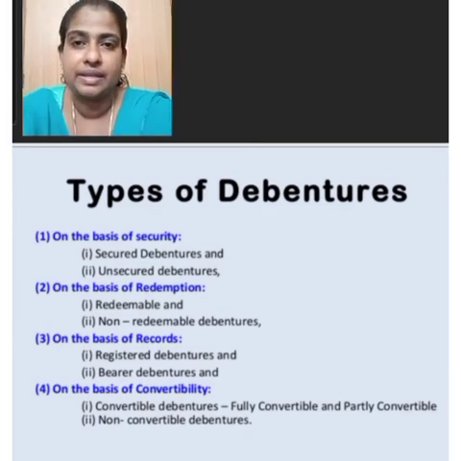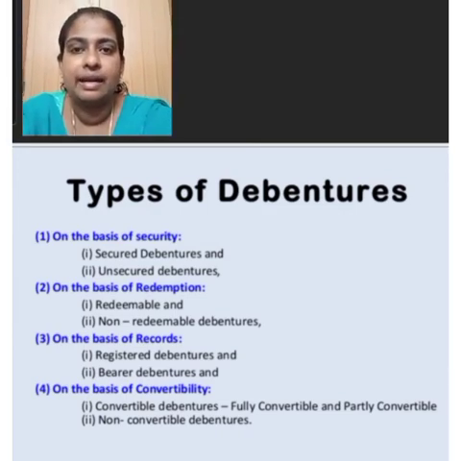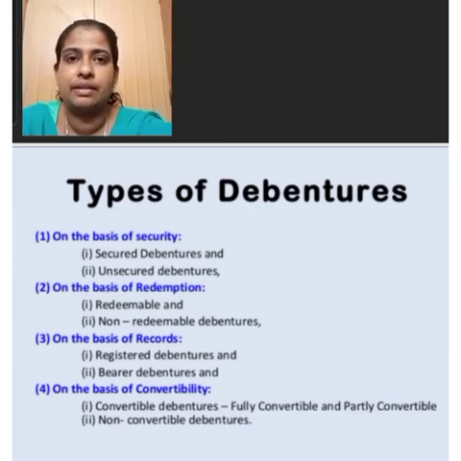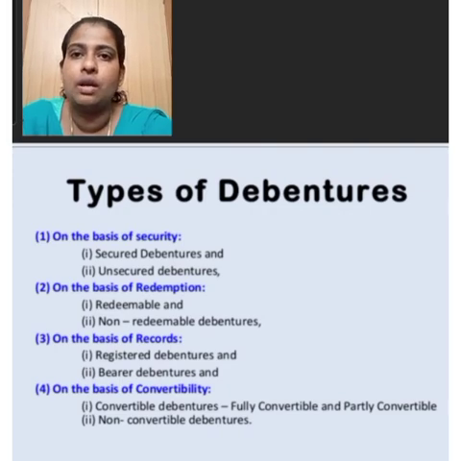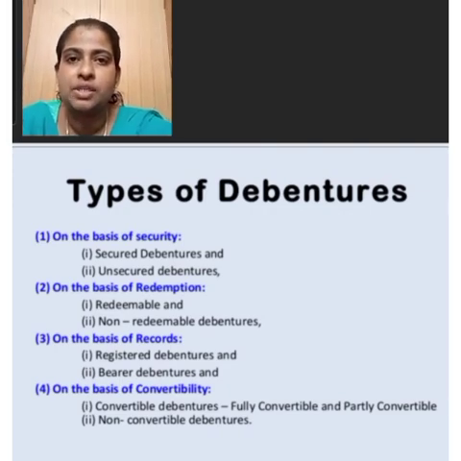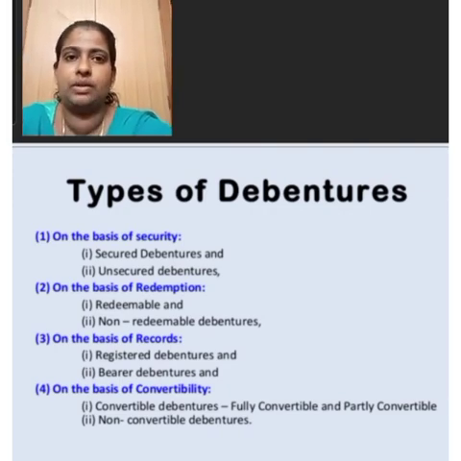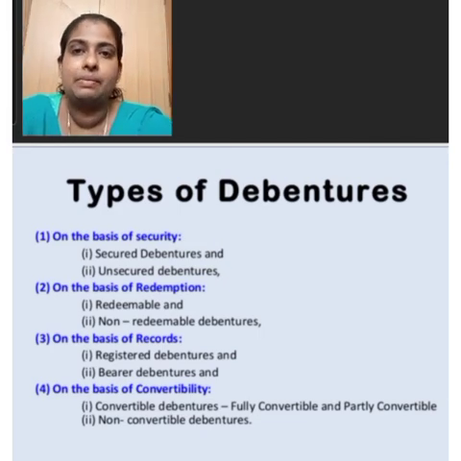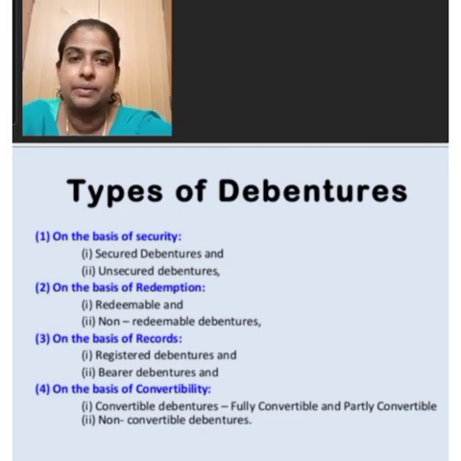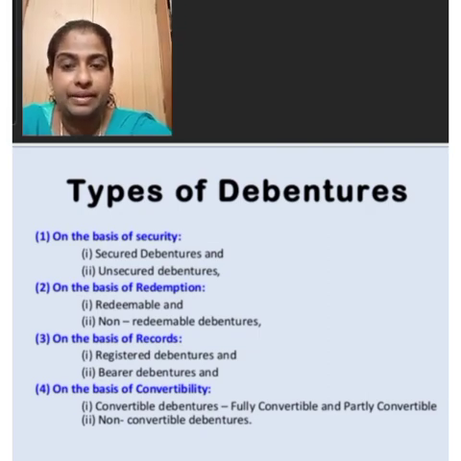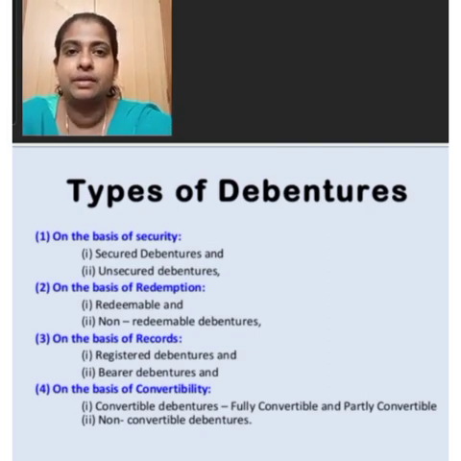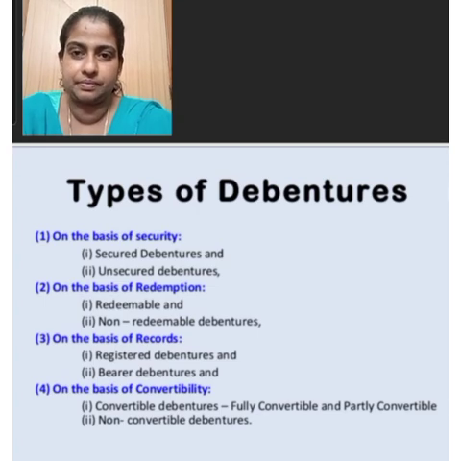SEBI, the Securities and Exchange Board of India, guidelines require that where the conversion is to be made, in part or in whole, it shall be optional on the part of the debenture holders. Convertible debentures are very popular these days as they provide liquidity, safety, capital appreciation and assured return to the investors.